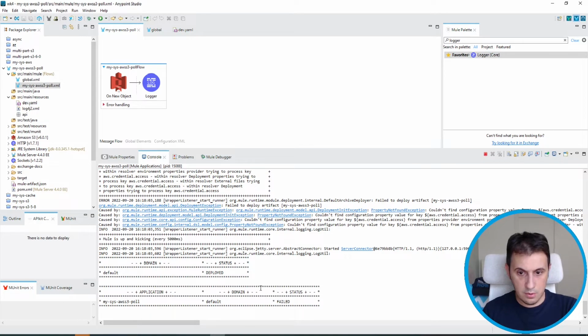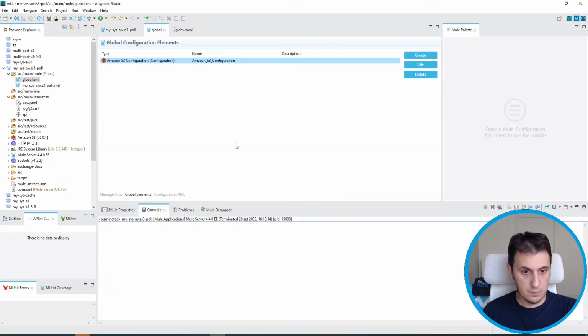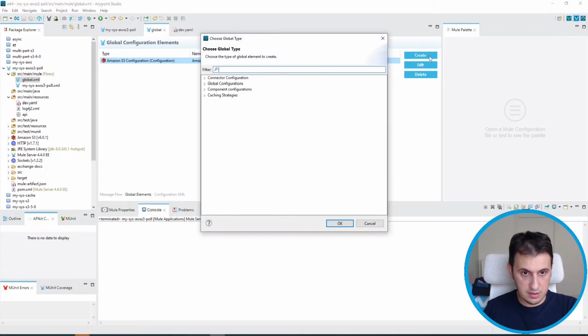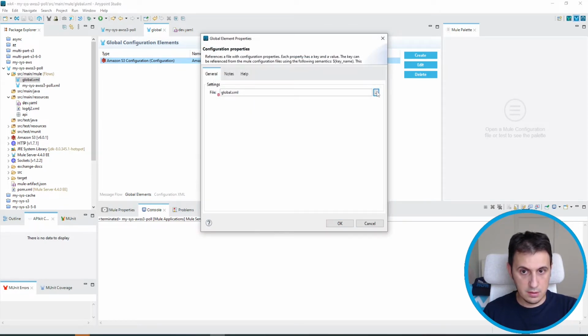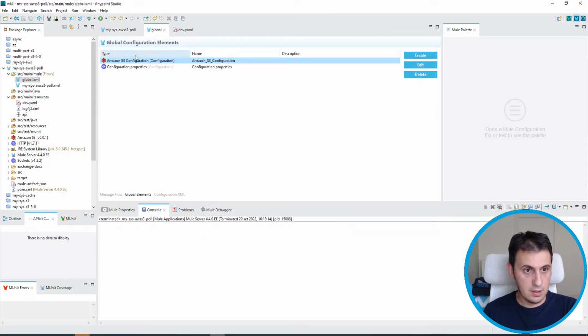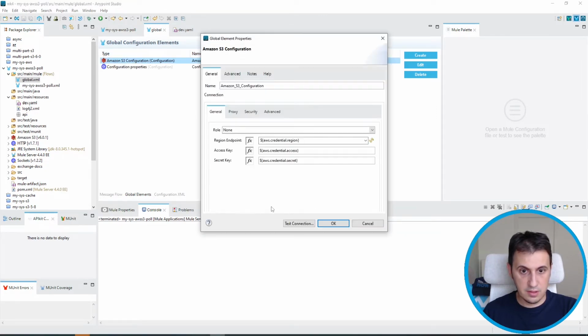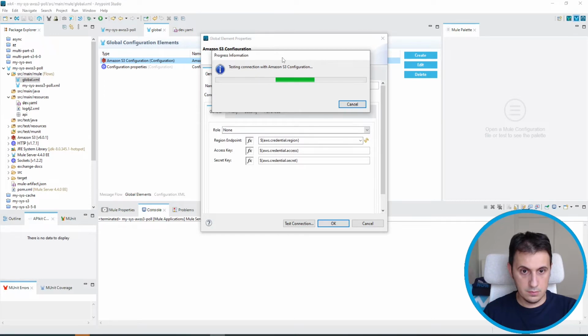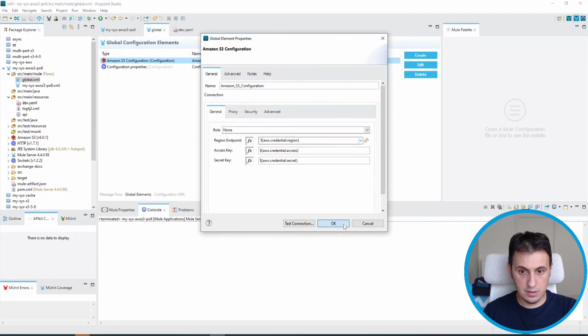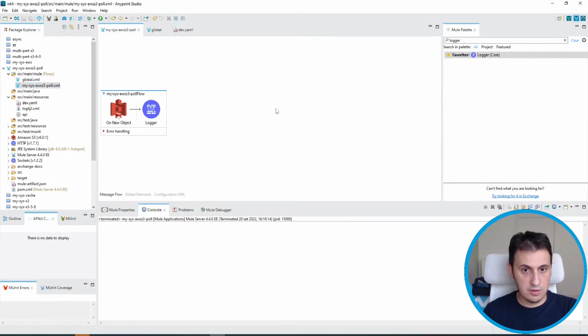Okay, there is an error. I forgot to configure the configuration properties. Okay, not this one. Let's check if everything is okay. For example, test connection. Okay, perfect. Let's see if everything is okay.